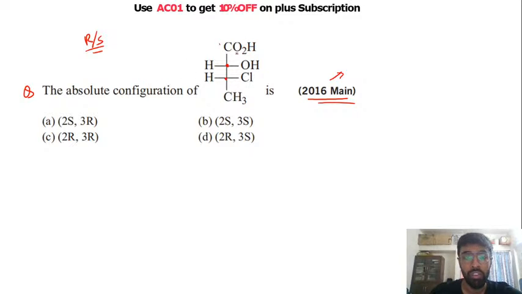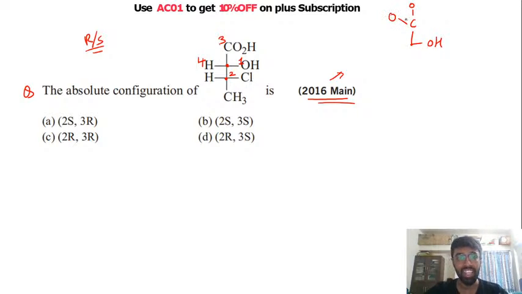First step is to assign priority. This is the first priority group. This carbon will have the second priority, this CHO has the third priority, and hydrogen has the fourth priority. I hope this is clear to everyone. If I draw this carbon here, you have an OH group.